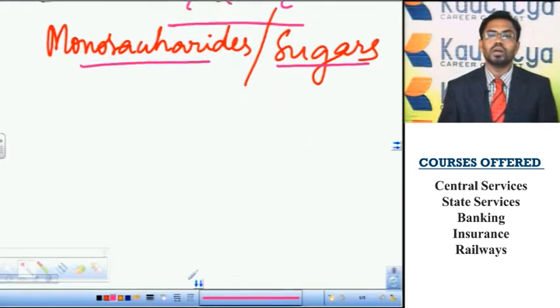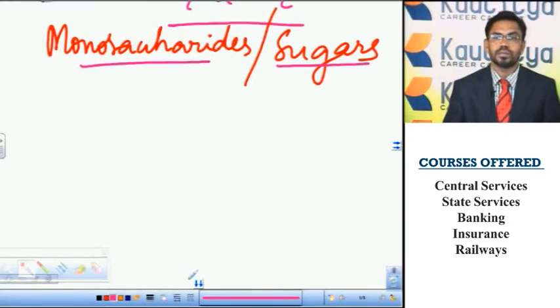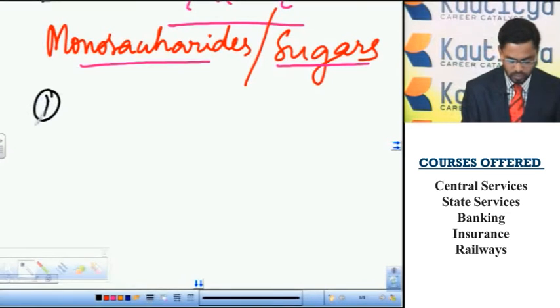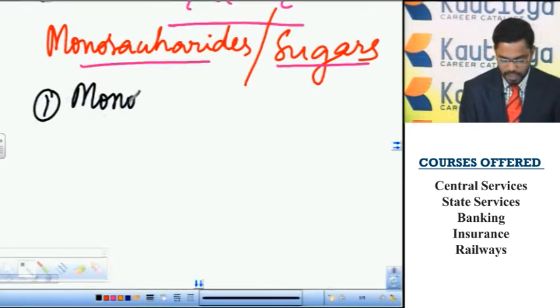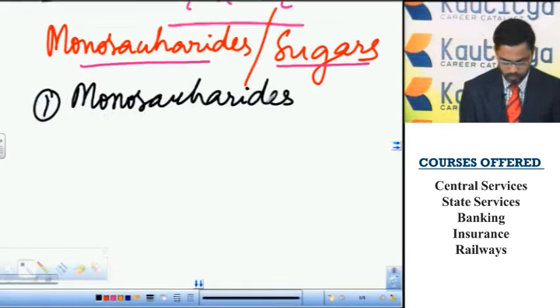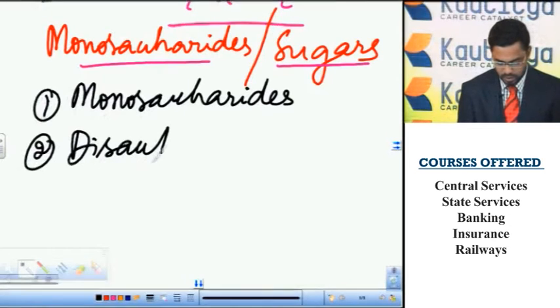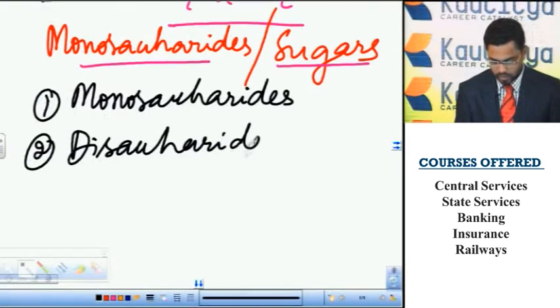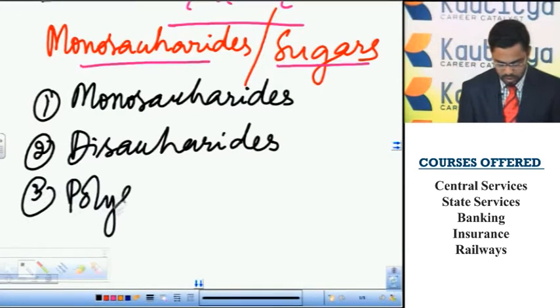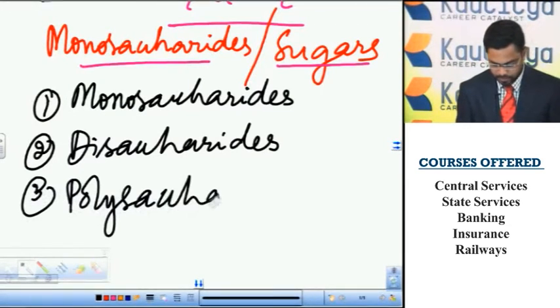Based on the number of sugar units, the carbohydrates have been divided into monosaccharides, disaccharides and polysaccharides.